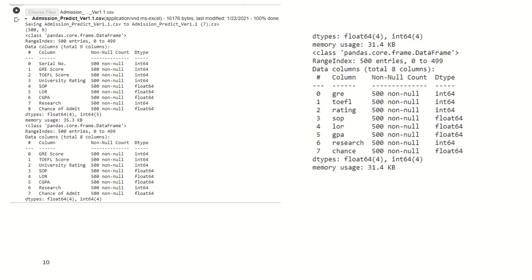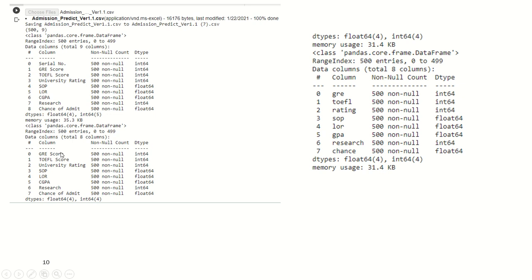This code gives a result: the file used is Admission_Predict_Ver1.1.csv, and the data in the file is serial number, GRE score, TOEFL score, university rating, with the counts and the exact data, and the data types, integer or float. After that, we drop the serial number column by using the code df equals df.drop Serial No., comma, axis equals 1.